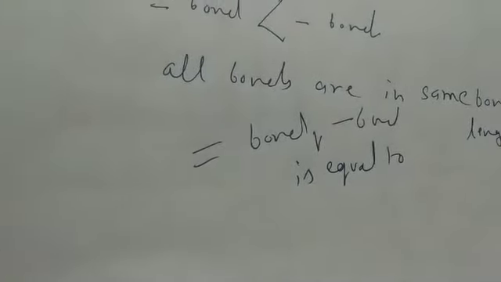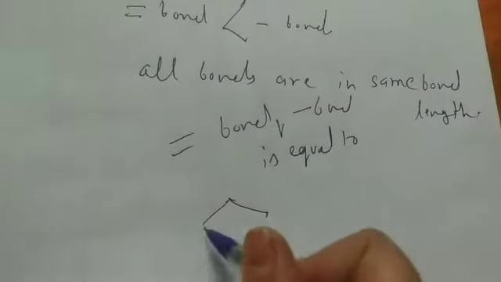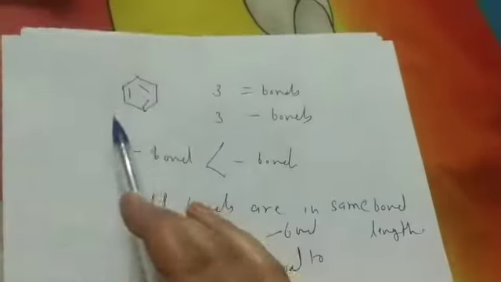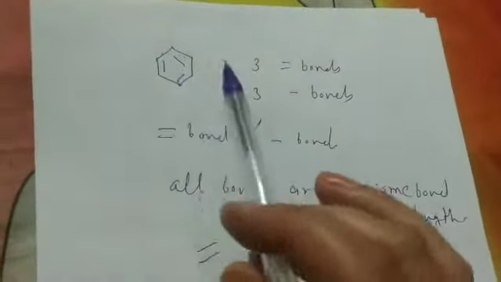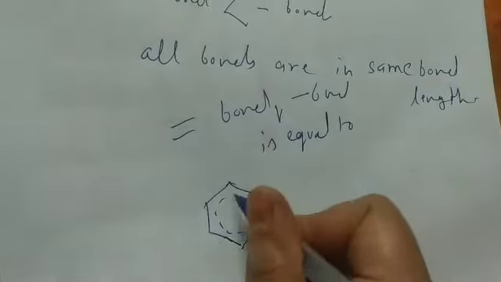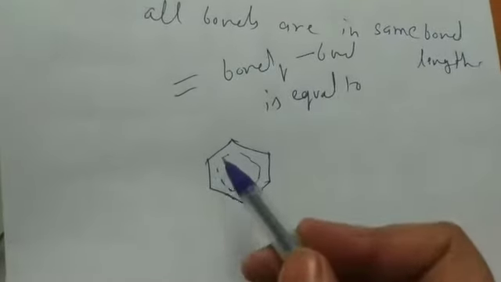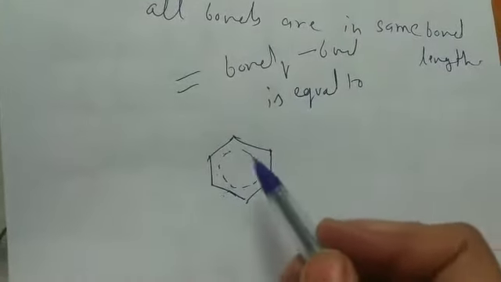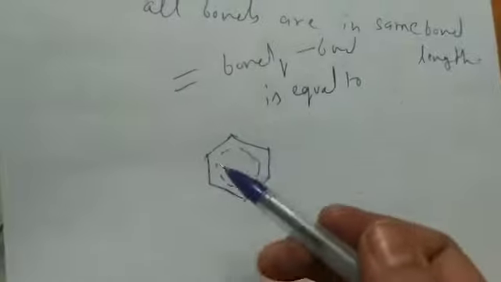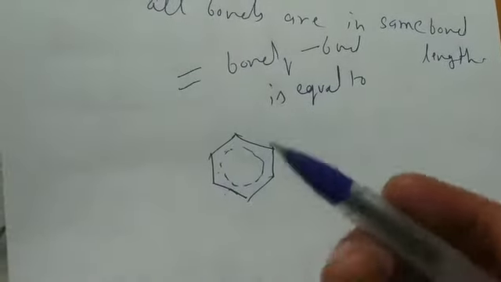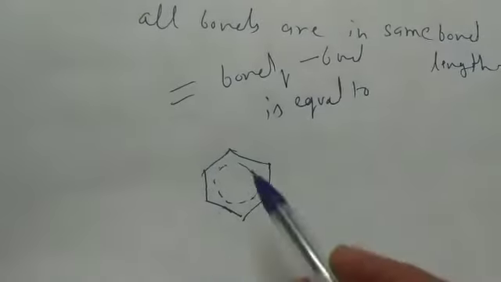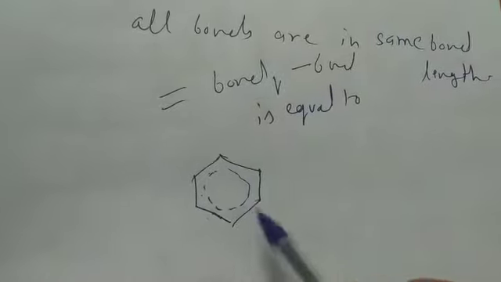In the benzene ring, students, I am writing the real structure of benzene. It is found that the double bond and single bond have the same bond length. That means we can put it like this. Here in the benzene ring, double bond and single bond have the same bond length. It means that the electron density in the double bonds and single bonds is the same. That means all electron density in the benzene ring will be the same.